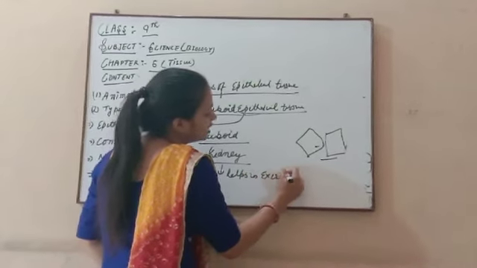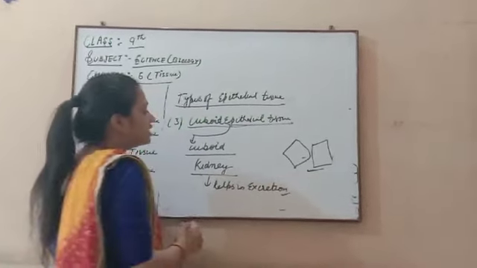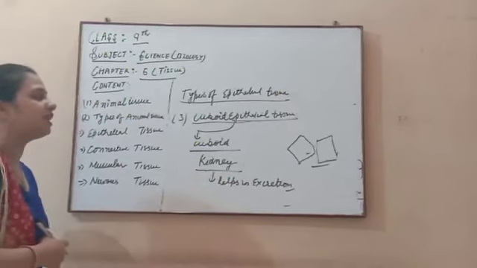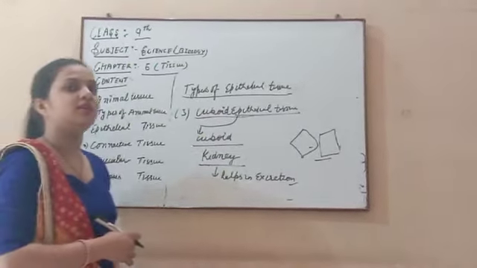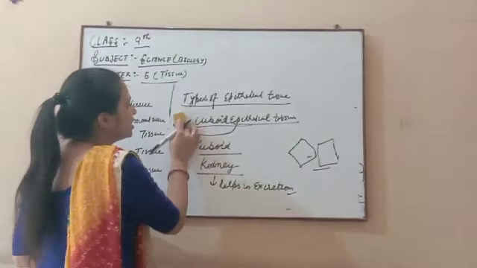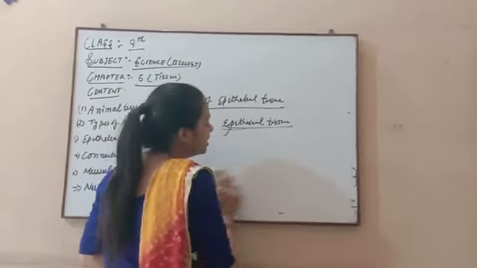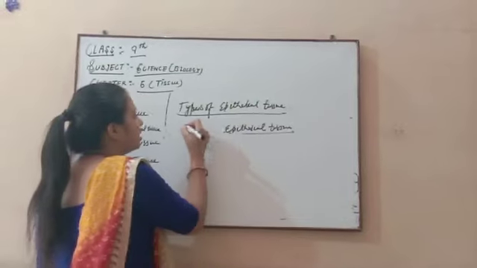It helps in the excretion process. So the tissue present in our kidney that is cuboid in shape is known as cuboidal epithelial tissue. After this we discuss the fourth main part of the epithelial tissue, that is glandular.